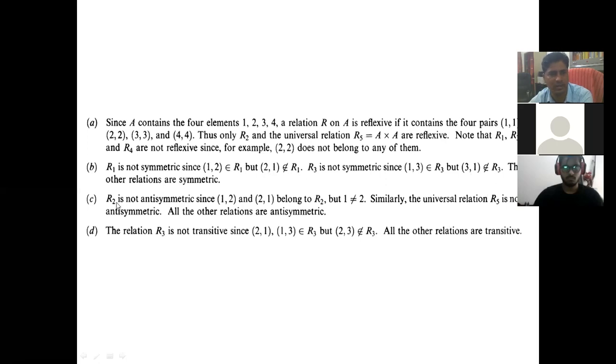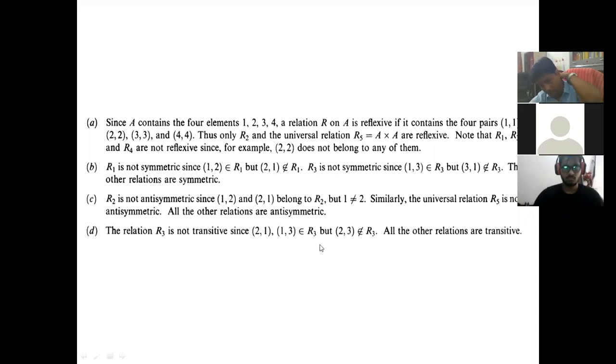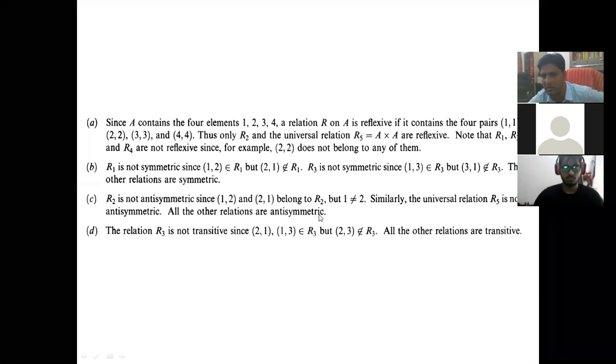Now we will define the antisymmetric property. R2 is not antisymmetric because (1,2) belongs to R2 and (2,1) belongs to R2, but 1 is not equal to 2. Antisymmetric means: if a is related to b and b is related to a, then a must be equal to b. But here 1 is related to 2 and 2 is related to 1 in R2, but 1 is not equal to 2. So R2 is not antisymmetric. Similarly, R5 is not antisymmetric. All other relations are antisymmetric.